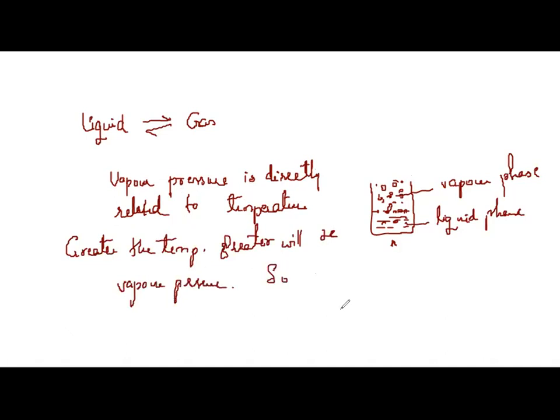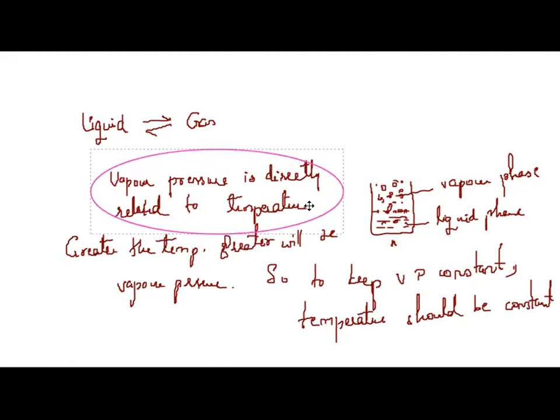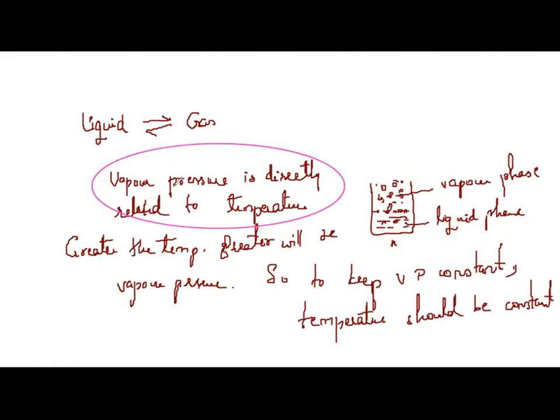So to keep the vapor pressure constant, what should be constant? Temperature should be constant. If temperature is constant, vapor pressure remains constant. Very important point. Why are we saying this? Because vapor pressure is directly related to temperature. Since it is directly related to temperature, I hope you understood how.